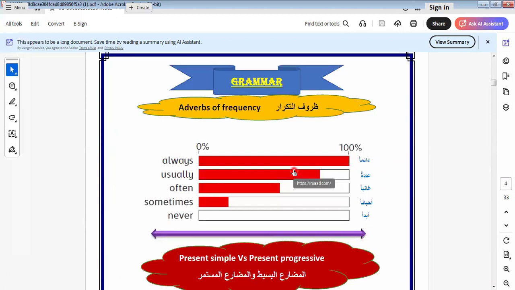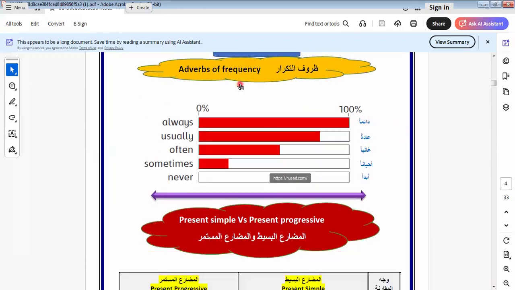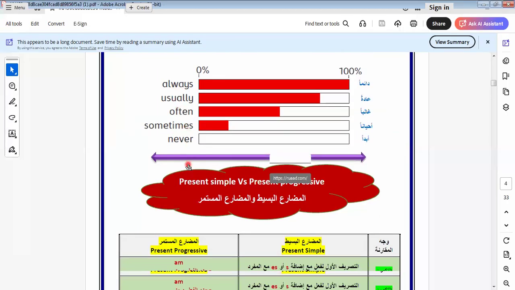In this part, we talk about the present simple tense. And we know the present simple tense is used for expressing facts, habits, and routines. Here are the adverbs of frequency of the present simple tense. Always means the habit happens 100% of the time, and never means the habit doesn't happen at all. Let's learn it together. We have always, usually, often, sometimes, and never.